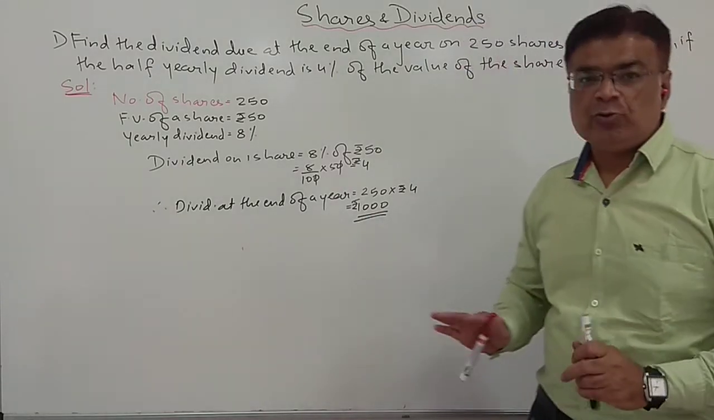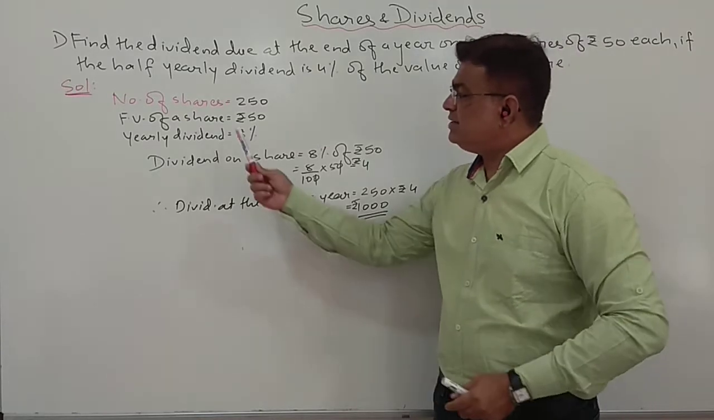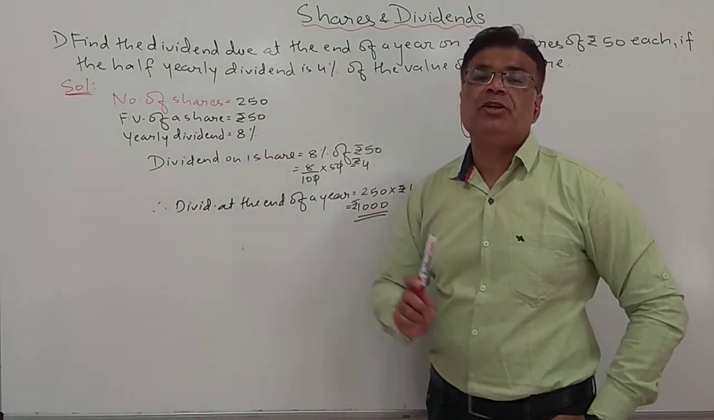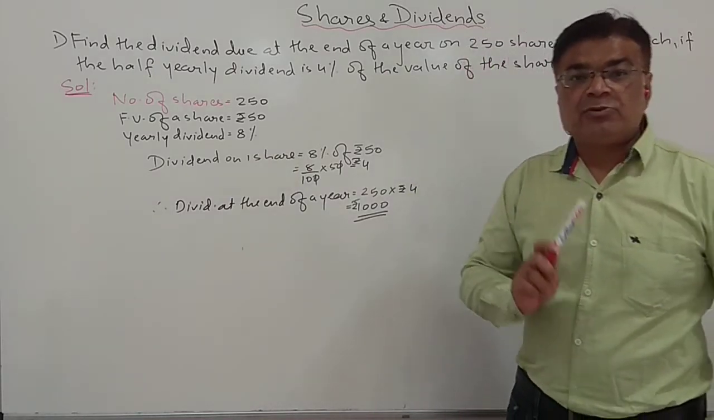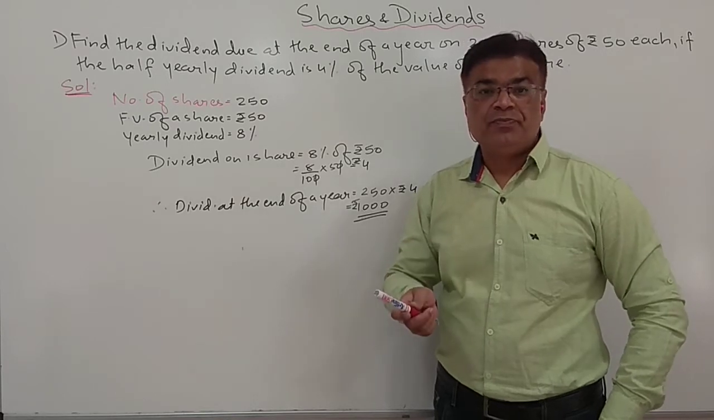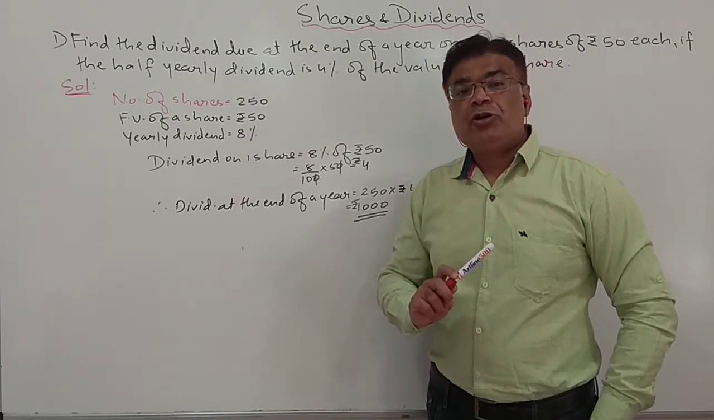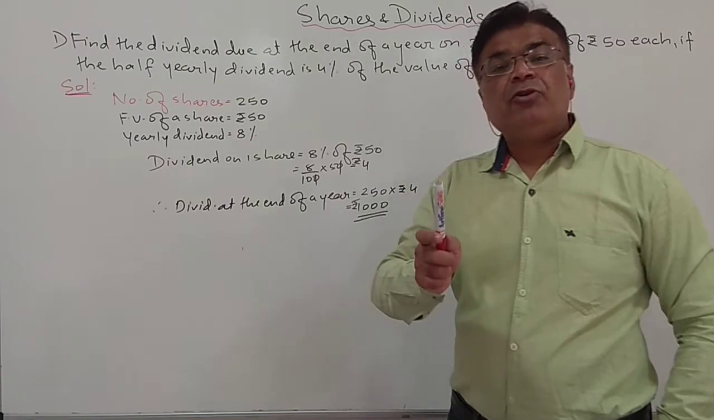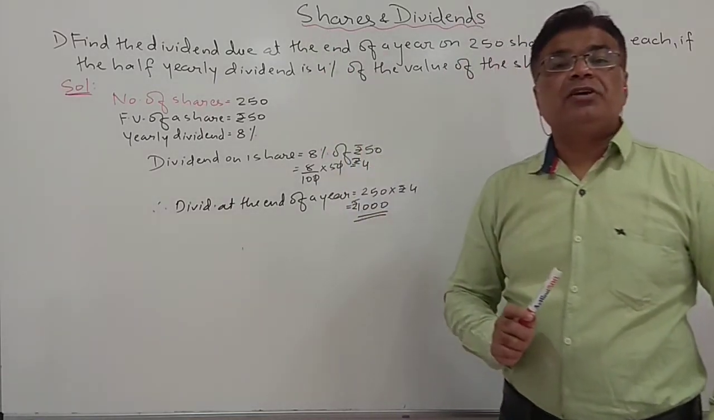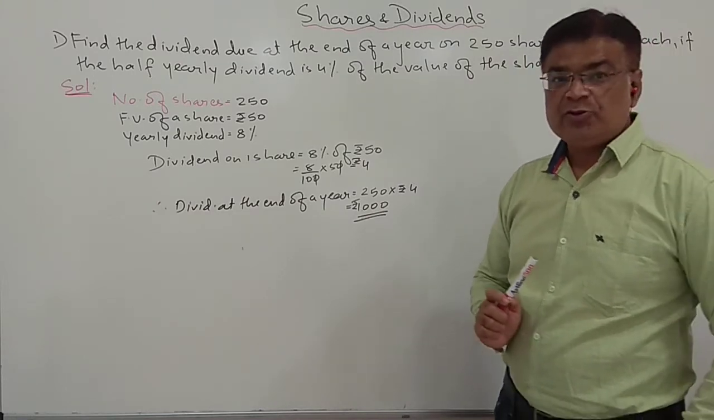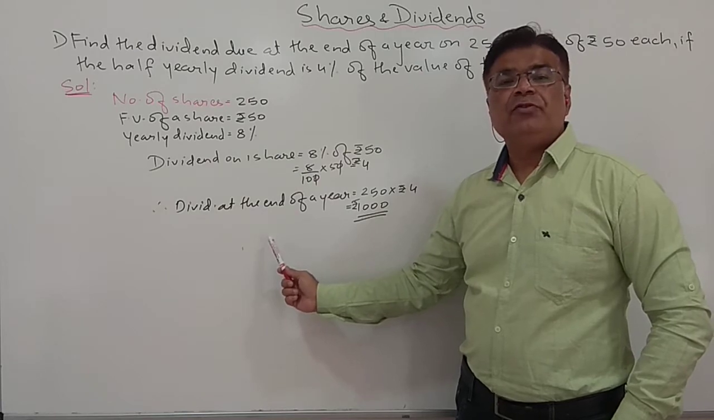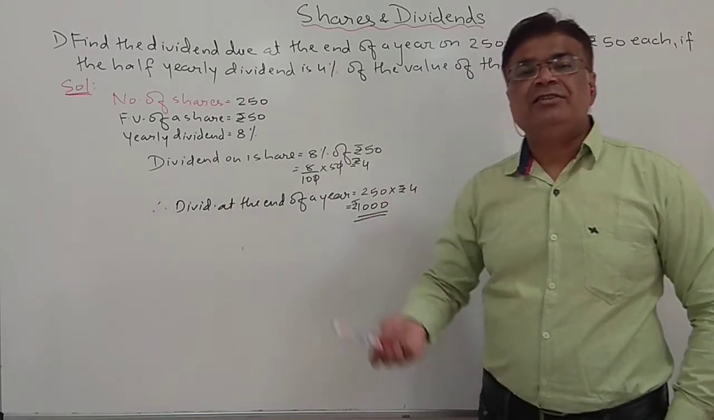The important thing you have to remember is dividend is always calculated on the face value or the nominal value of a share. Many a time students make the mistake of calculating the dividend on market value, which is wrong. Why dividend is not calculated on market value, that we have learned in detail in the video when we did this topic of shares and dividends. So in this way you will find the dividend at the end of a year. Okay students, now let us see the next example.